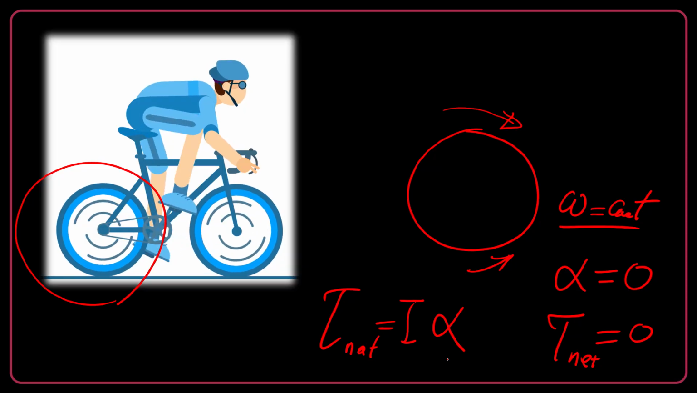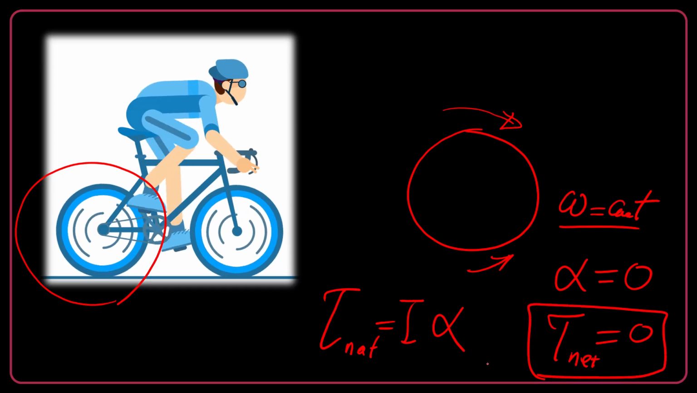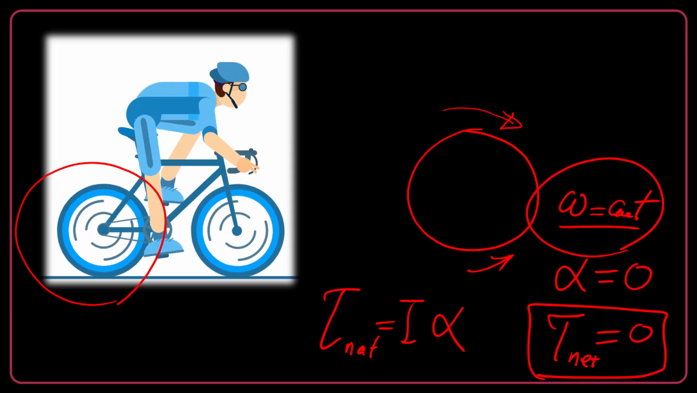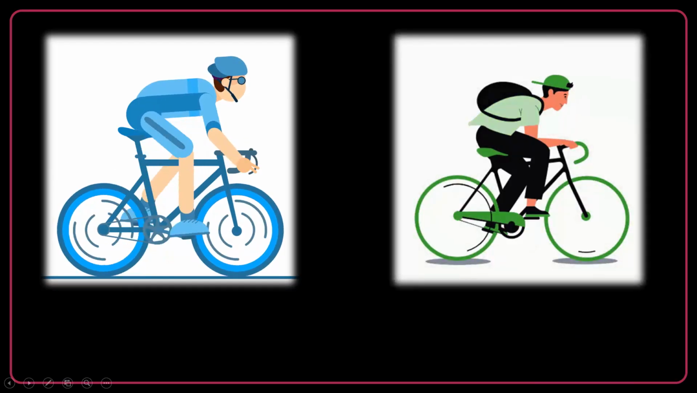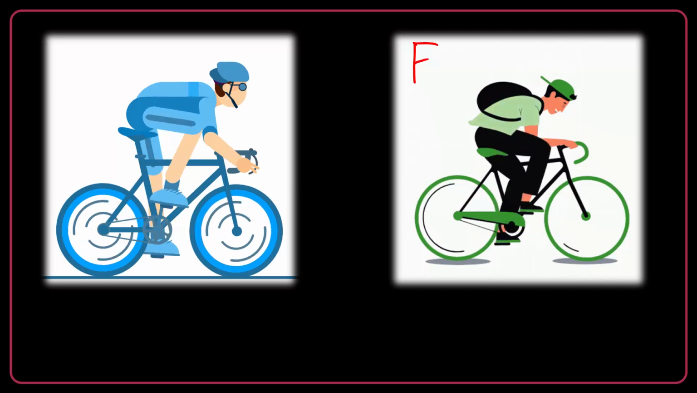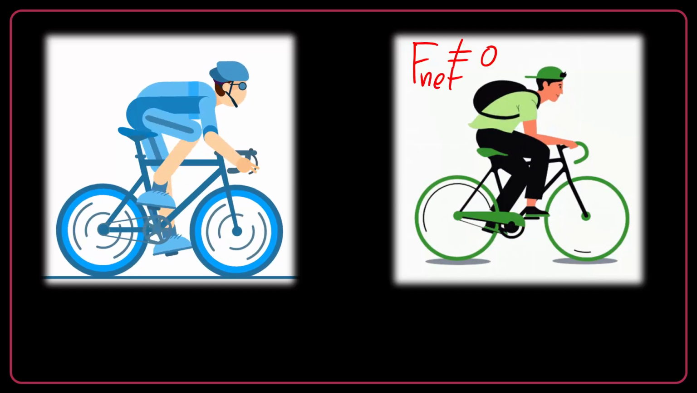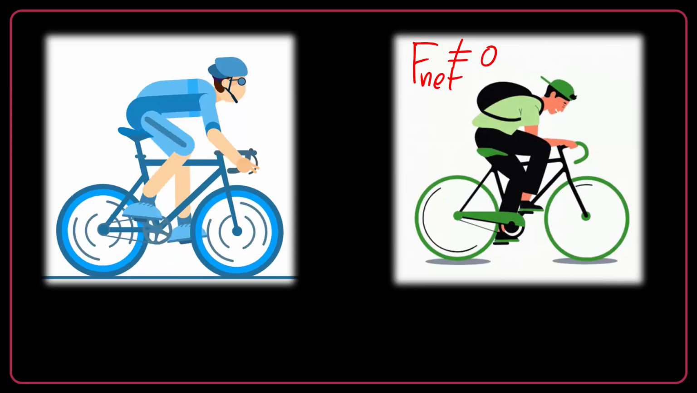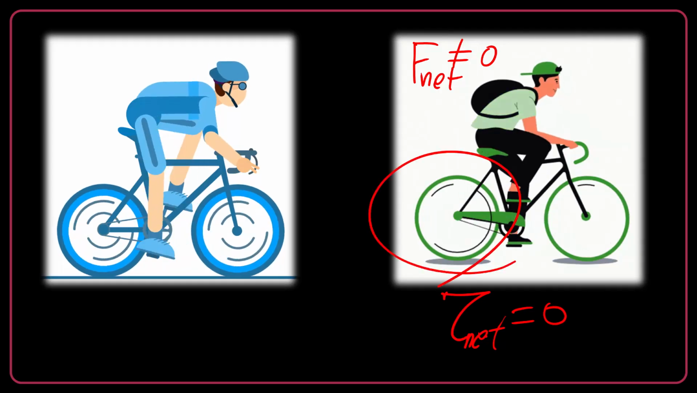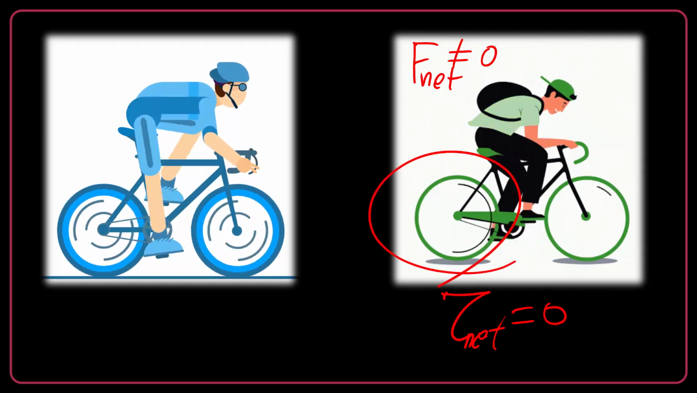So I can say if the system is acted on by zero net torque, it means that omega is constant and vice versa. This is called a rotational equilibrium. It is different from translational equilibrium. Look at this bicycle. Let's say sometimes it's moving with acceleration, sometimes deceleration. So the net force acting on this bicycle is not zero. Because of that, it has acceleration. And also the net torque acting on each wheel is not zero, because sometimes omega is increasing and sometimes it's decreasing.